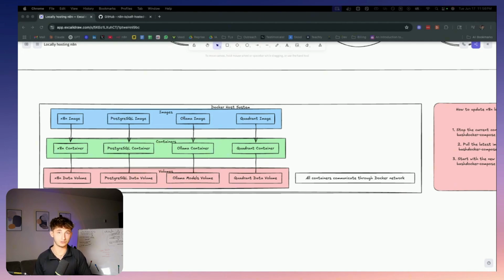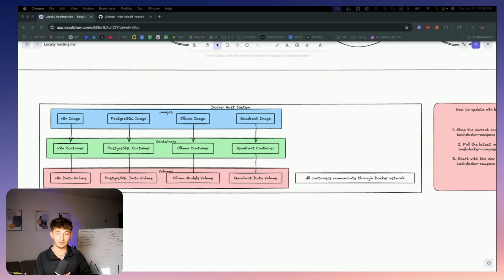Now, Docker also has 3 main concepts that you need to understand. First, they have images. You might have heard of this before, but an image is just like a blueprint or a recipe. It's basically going to be a package containing all the code, all the settings, and all the dependencies that are needed to run a specific piece of software.